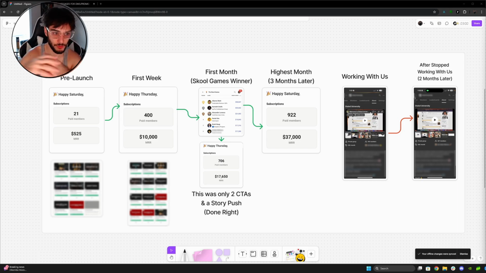I'll post some social proof real quick to preface what ManyChat has done for us so far. Starting off, this was a community that we launched that we actually won the School Games with. I'm probably going to have to blur out some names because I don't want to share too much information. But the biggest thing is what we used ManyChat to scale from this to this to this. And right in between here was the School Games.